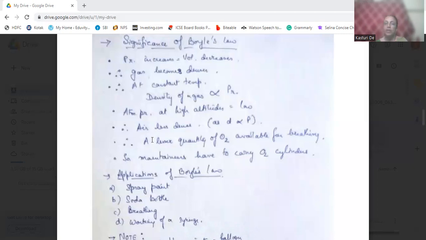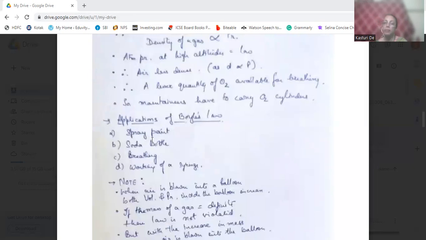Okay. So applications: we know the spray pens, soda bottle, breathing, working with a syringe. With the syringe, we told you about the relationship between pressure and volume. The breathing process is also the same. When we are breathing in, we are taking in more oxygen, that is, more air is inside our lungs.